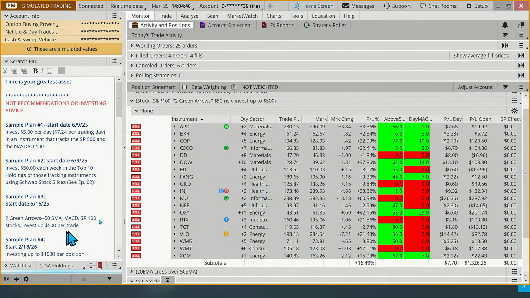What I wanted to do first today is just go through our open positions. The scripts for these two columns that I have listed here are just real convenient. This column shows if the stock's above a 50-day moving average. This one shows if the MACD is red or green. So you can look at this real quickly and see which stocks are below the moving average, and those are typically the ones that need a stop adjustment.